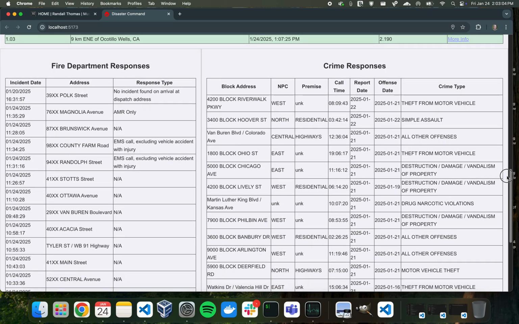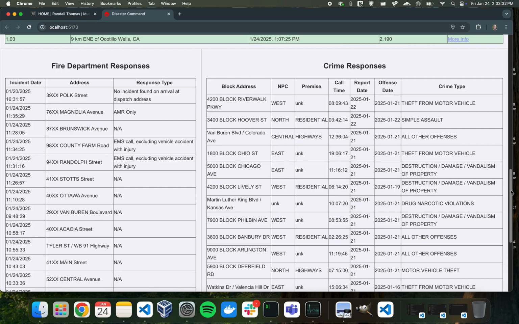And then locally for Riverside area in the Inland Empire, we've got the fire department responses and the crime responses. I believe the crime responses aren't updated in real time. I think they're updated every couple of hours or so. And then there's the fire responses that shows you where all the different fire teams have been called out to recently. And these are just for the Riverside area.